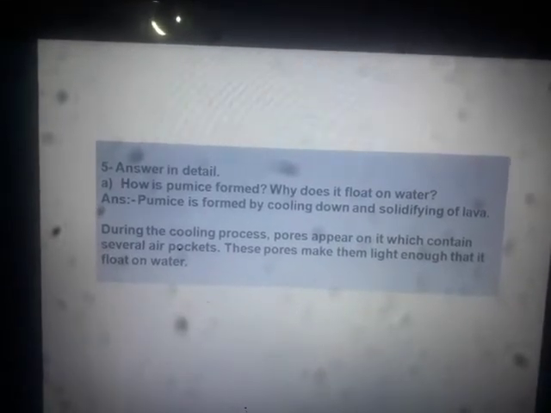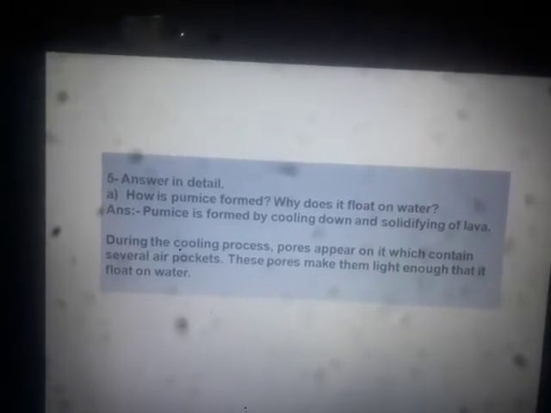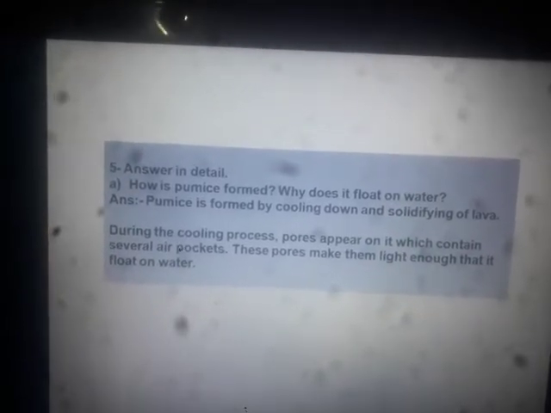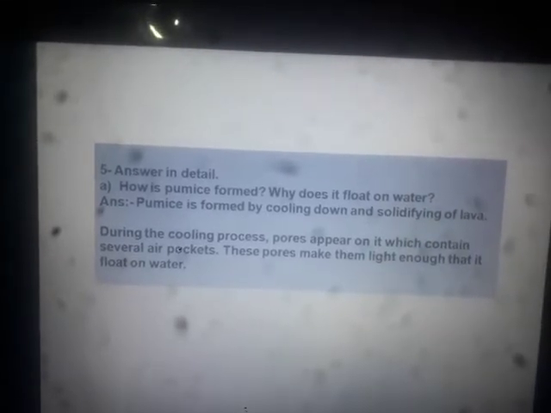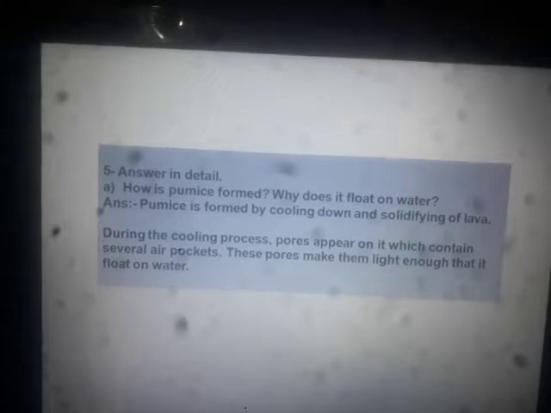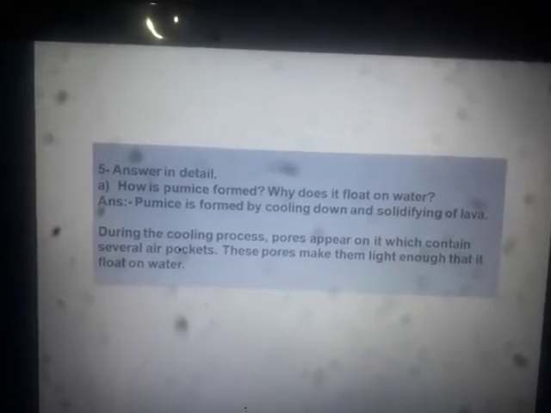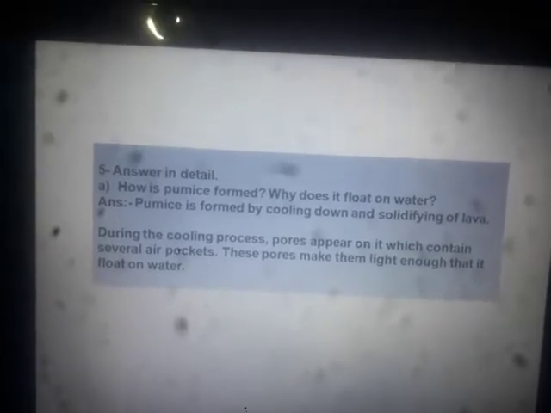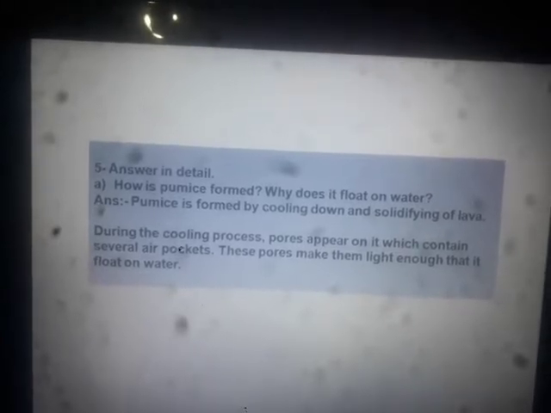One more question is attached. Why does it float on water? What is the reason? You might have remembered, I have told you that during the cooling process, when pumice is cooled down, small pores, small holes appear on it, which contain several air pockets.